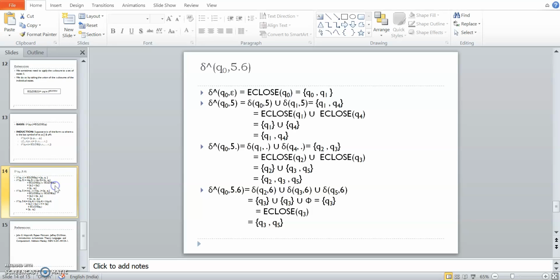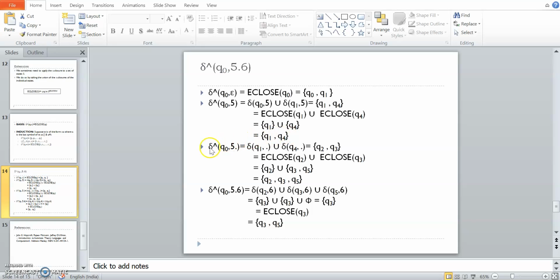We have to consider all the things. Already we considered Q1 on 5 is again Q1, right? So we are not going to include it again. It is already there. Q1 on 5 has another path, Q4, so we will get Q4, right? Now the epsilon closure of Q1 and the epsilon closure of Q4 we have to find out, and take the union of that, which gives me Q1 union Q4. Remember that these are states. So epsilon closure of Q1 and Q4 is Q1 and Q4. Union of that gives the set of states Q1, Q4.